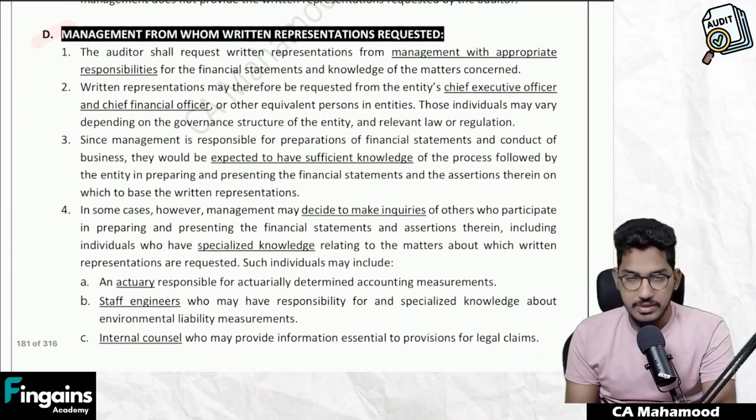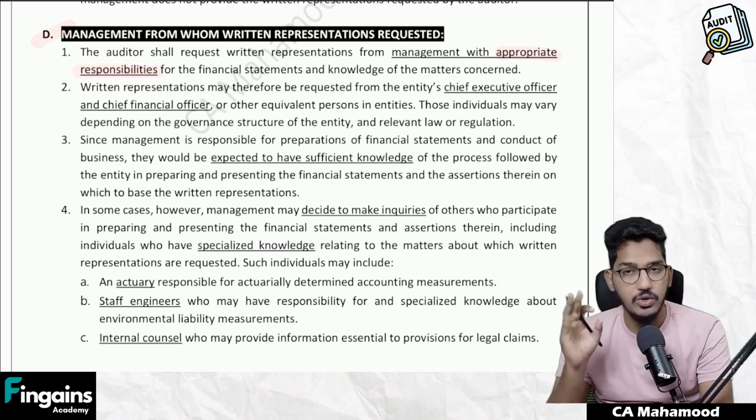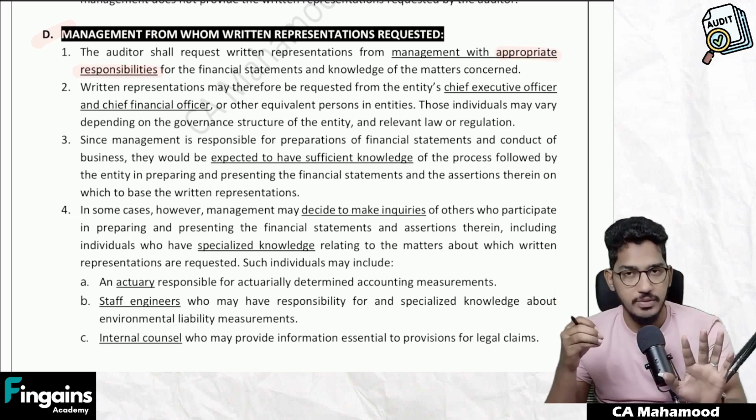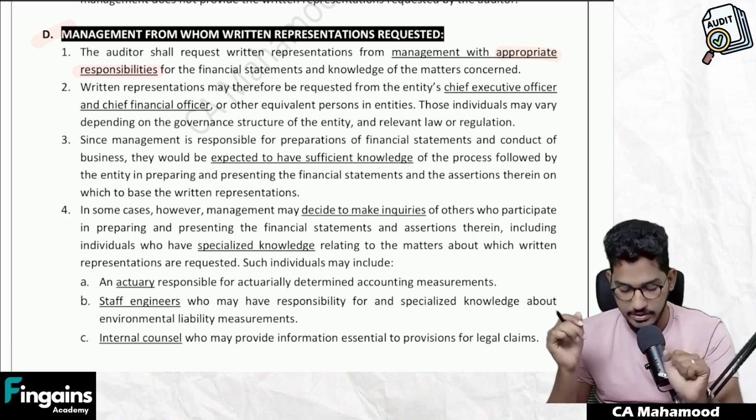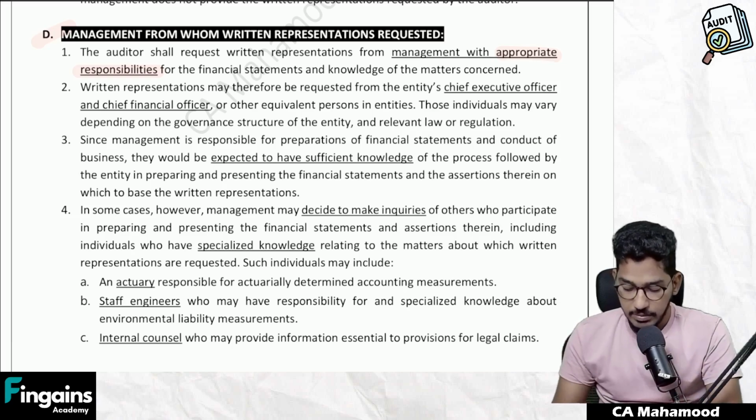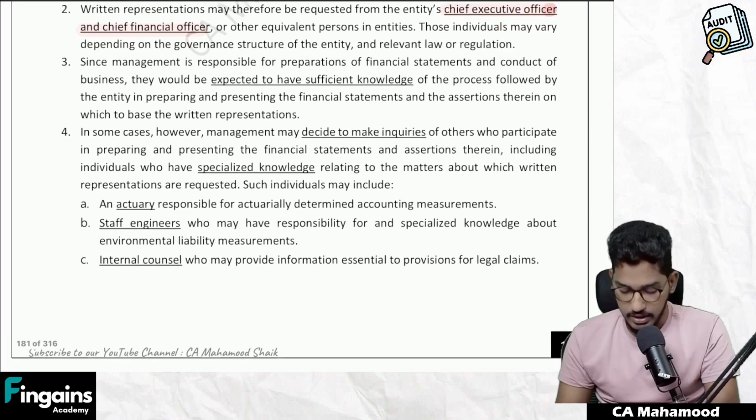Management from whom written representations are requested. The auditor shall request written representations from the management with appropriate responsibilities for the preparation of the financial statements and knowledge of the matters concerned. So you generally go and ask written representation from that part of the management whom we expect to be involved in the preparation of financial statements. So written representations may therefore be requested from the entity's CEO and CFO or other equivalent persons like the audit committee, etc. Those individuals may vary depending on the governance structure of the entity and relevant law or regulation.